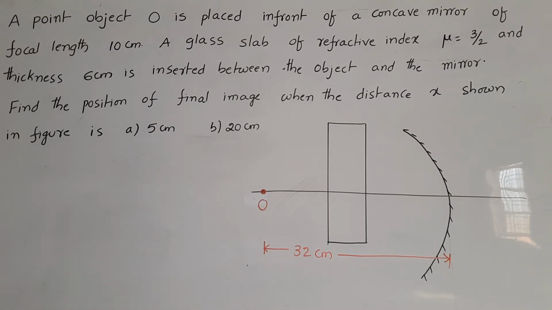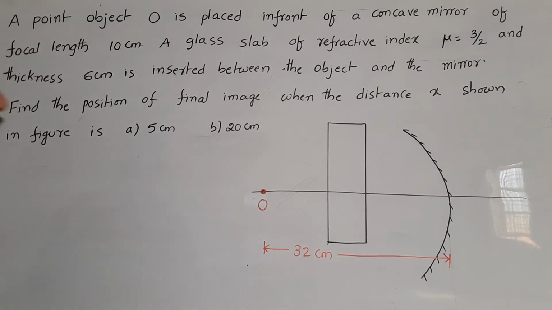Next problem. A point object O is placed in front of a concave mirror of focal length 10 centimeter. A glass slab of refractive index mu equal to 3 by 2 and thickness 6 centimeter is inserted between the object and the mirror. Find the position of final image when the distance x shown in figure is 5 centimeters and 20 centimeters.